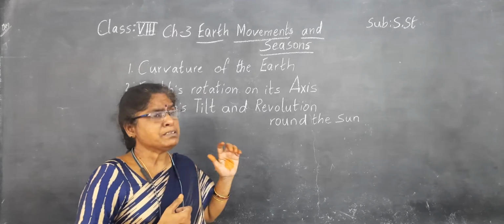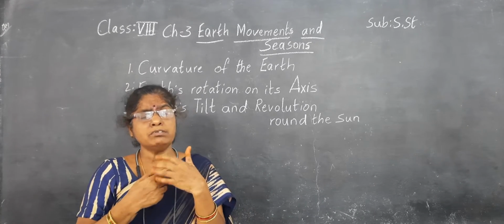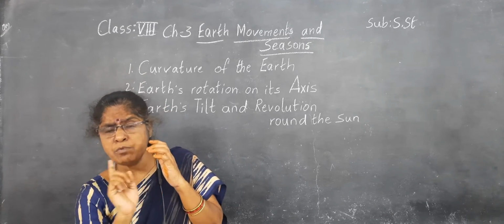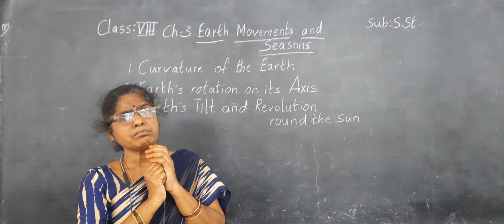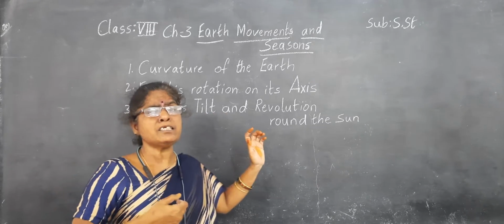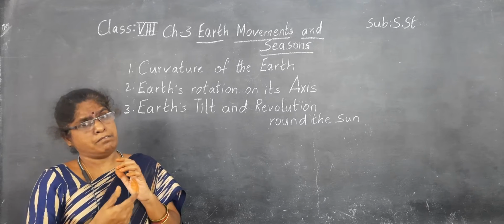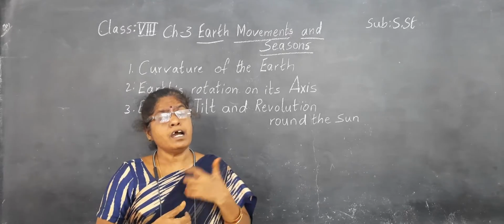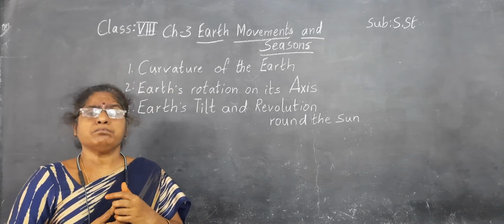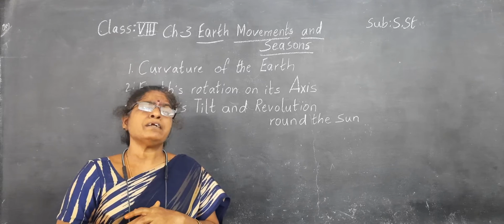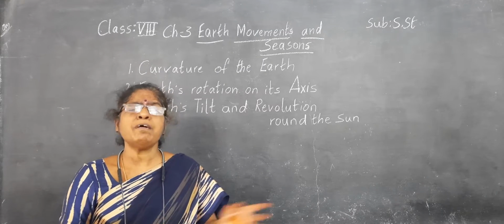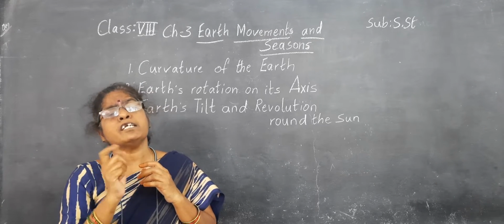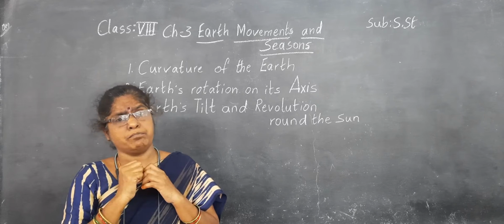If you face the globe, then the globe moves from west to east, and the west portion is moving towards the east side. Along with the earth, the air around the earth and the birds and all are moving. That's why we won't feel the movement of the earth. We are on the earth, but we won't feel it, because the air around us is also moving.